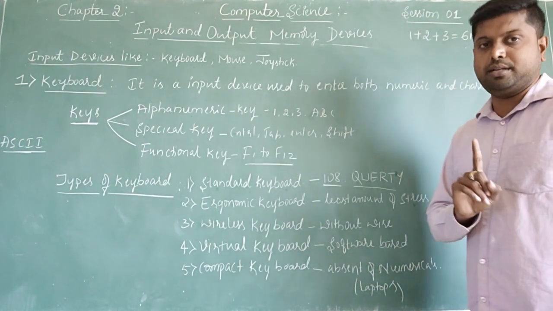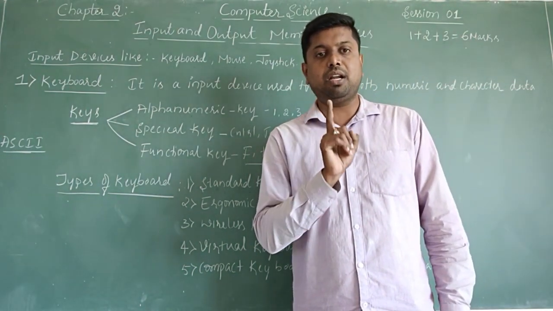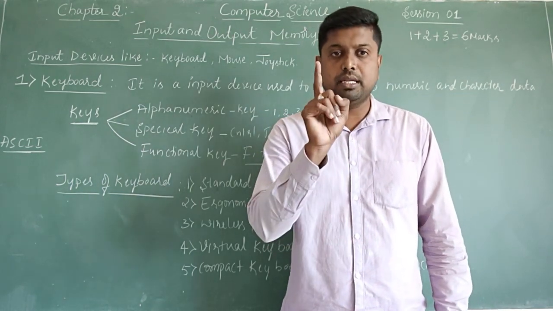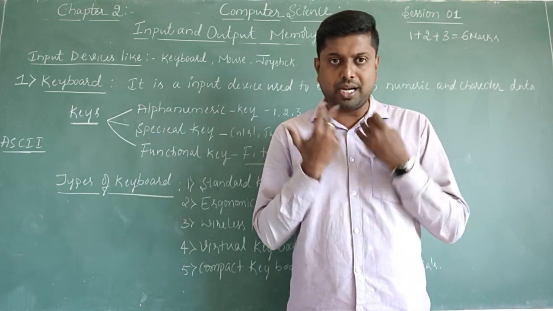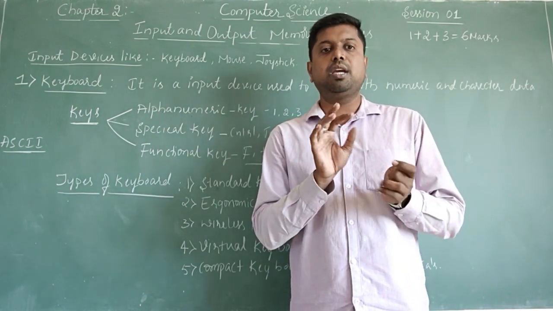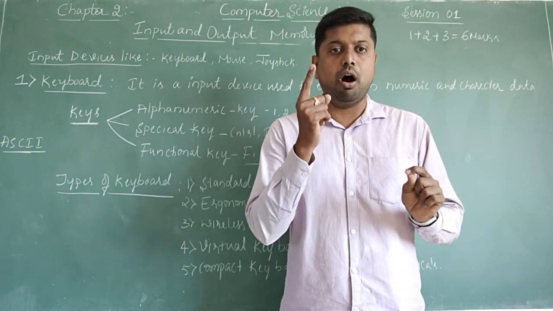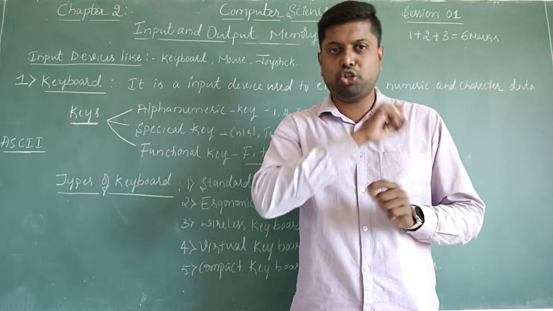That's why these kinds of keyboards are called virtual. This is not physical based, not hardware based, this is software based. In your computer itself, in your mobile itself, the keyboard is present. With the help of the software, you have a chance to operate. That type of device is what we call a virtual keyboard.